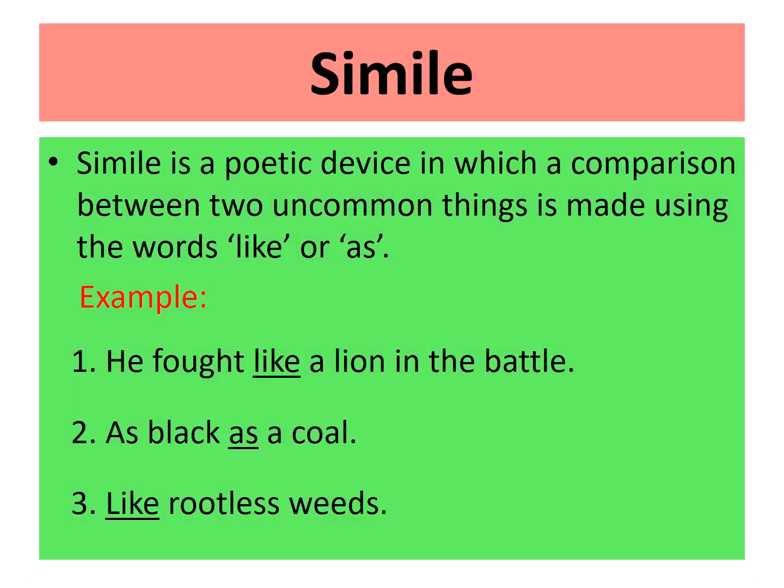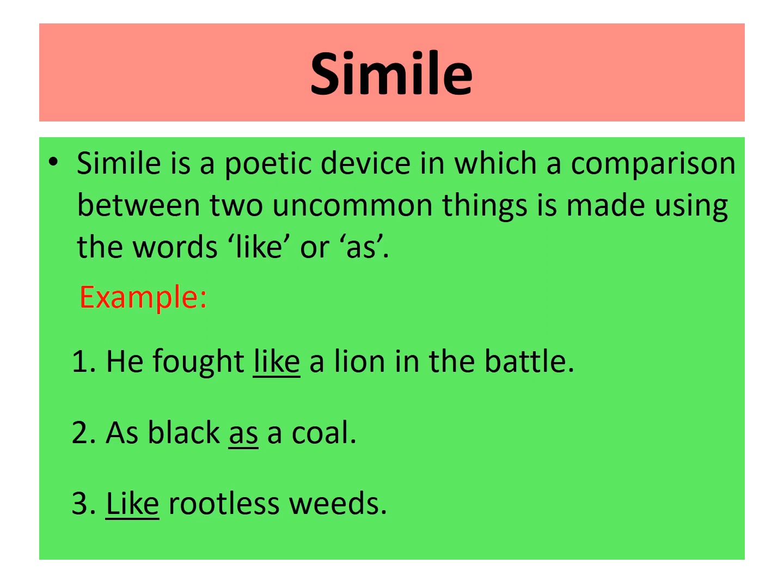Now, next poetic device is simile. Simile is a poetic device in which a comparison between two uncommon things is made using the words like or as. See, for example, he fought like a lion in the battle. Here, a person is compared to a lion using the word like. So, which figure of speech is used here? Simile. Next, as black as a coal.